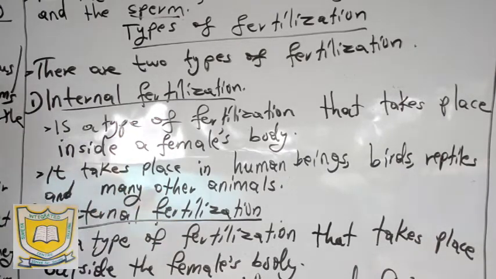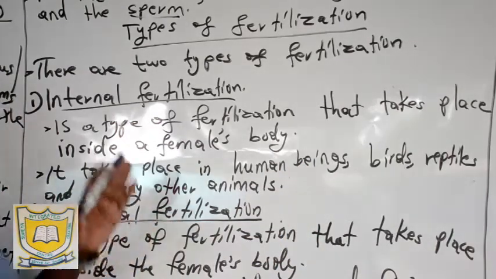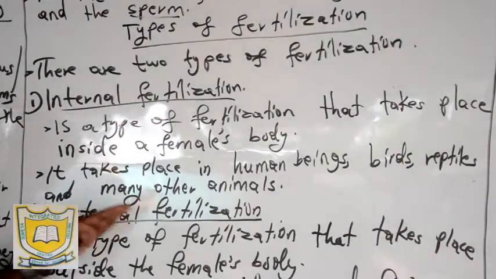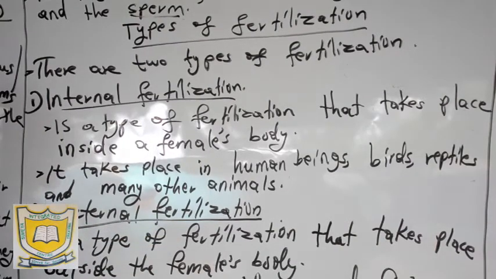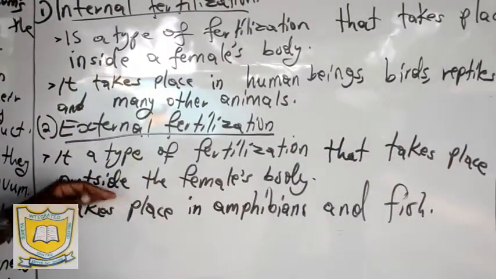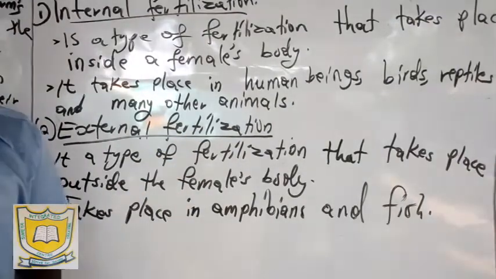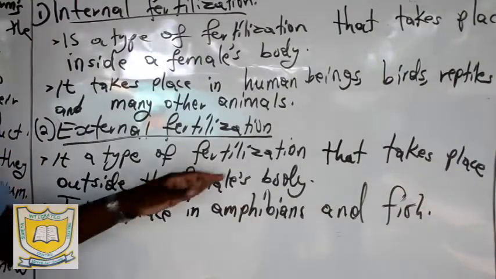It takes place in human beings, birds, reptiles, and many other animals. So you find that the largest percentage of fertilization is internal fertilization. The second type of fertilization we have said is external fertilization. This is a type of fertilization that takes place outside the female's body. It does not take place inside the female's body, but outside it.